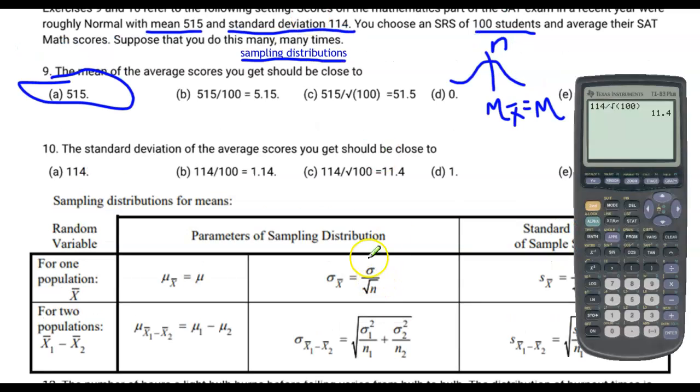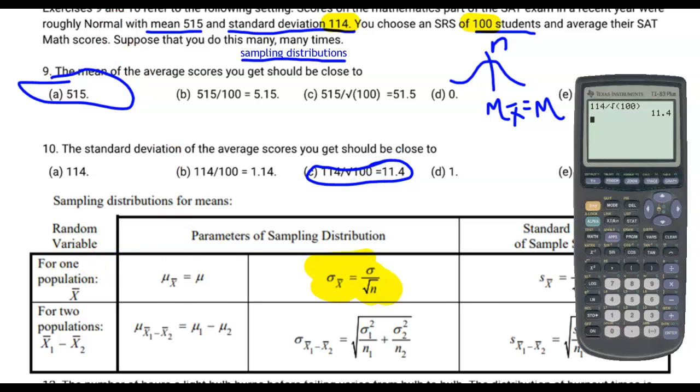We are, of course, talking about this formula here, which is the standard deviation formula. We have the standard deviation of the population, which is 114. We have n, the sample size, which is 100. So we plug it into our calculator and we get 11.4. There is our answer. Where are we at here? Here it is.